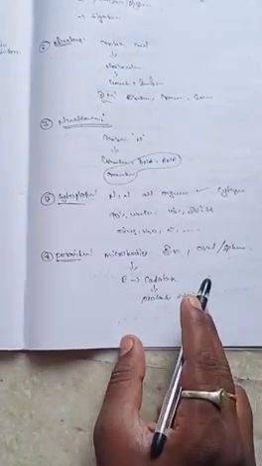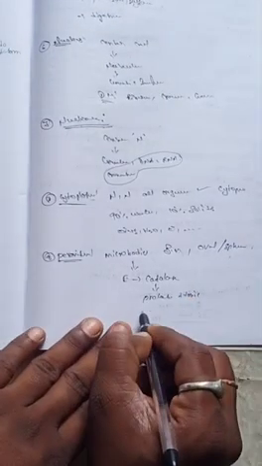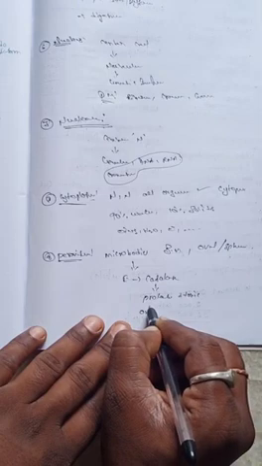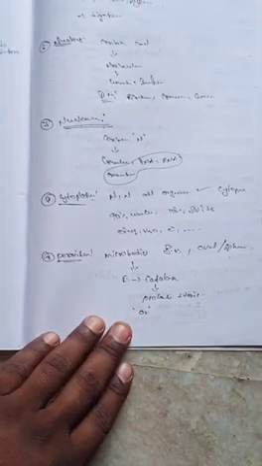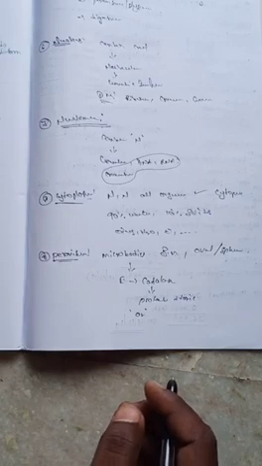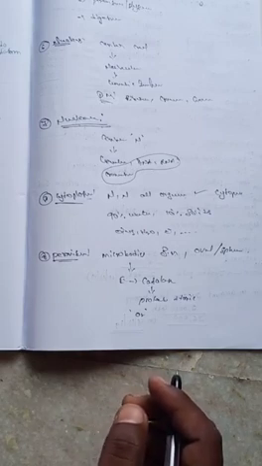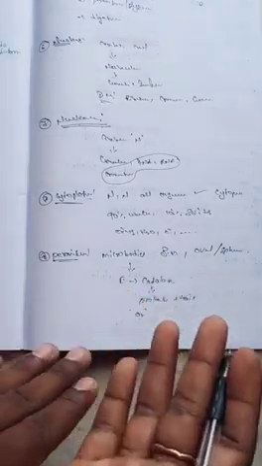The peroxisomes are also involved in the oxidation process, in oxidation reactions. And the next one, the peroxisomes are involved in different types of reactions in plants and in the human body.